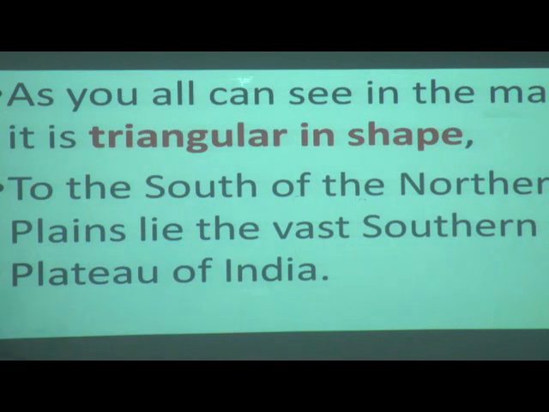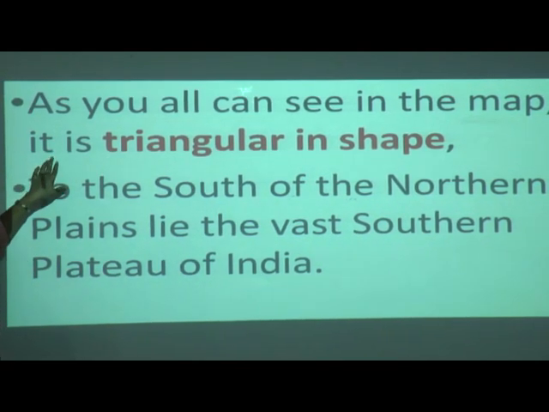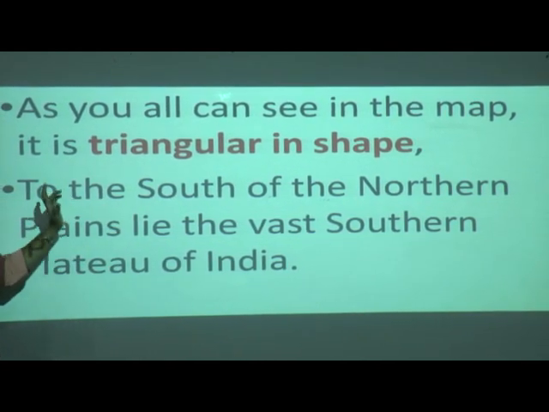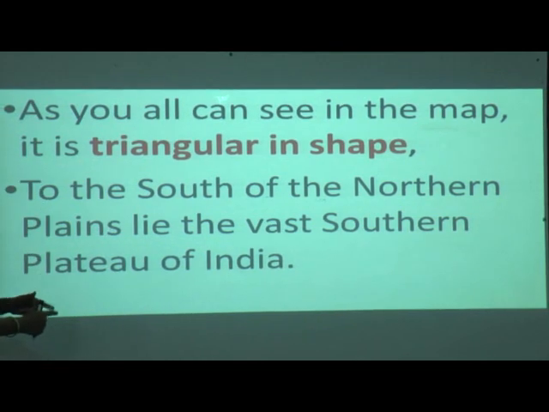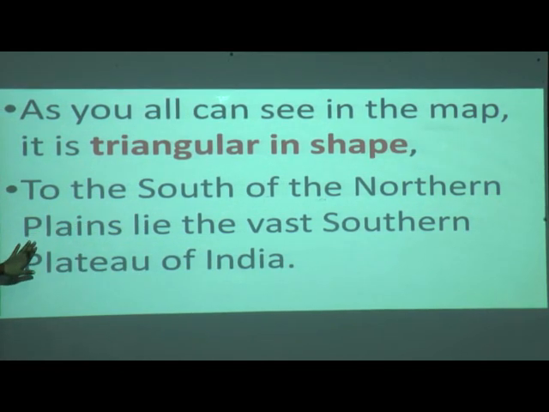Now as you are seeing in the map, can you see it? It is in a triangular shape, just as I have shown you. To the south of the northern plains lies the vast Southern Plateau of India.